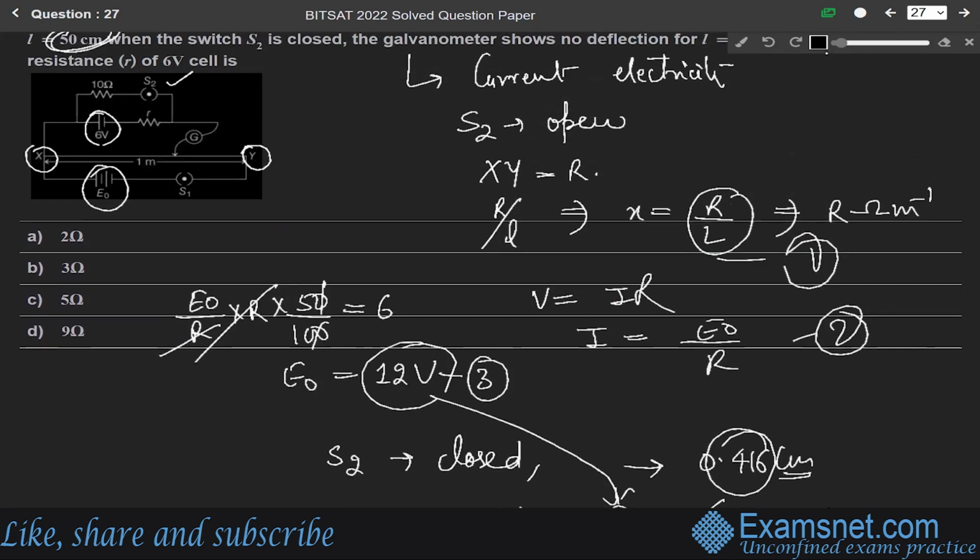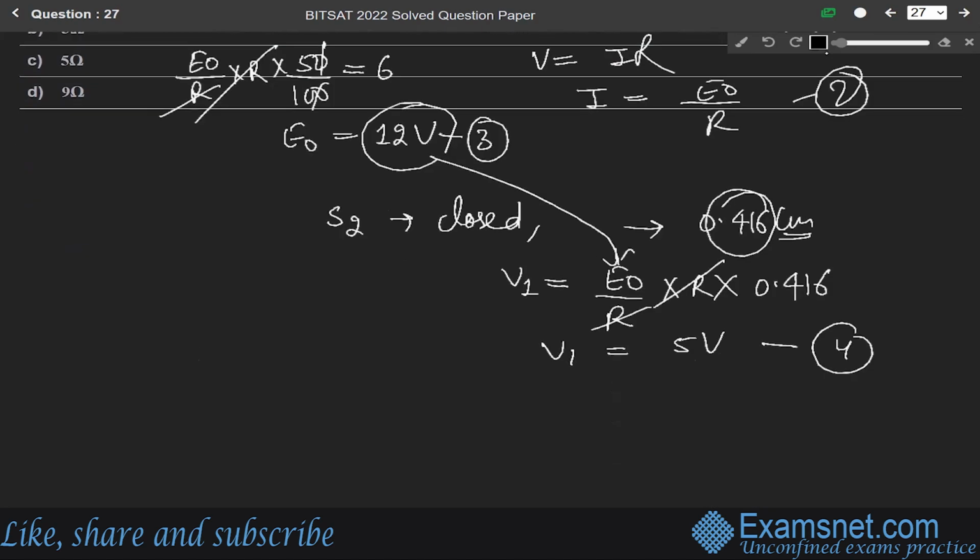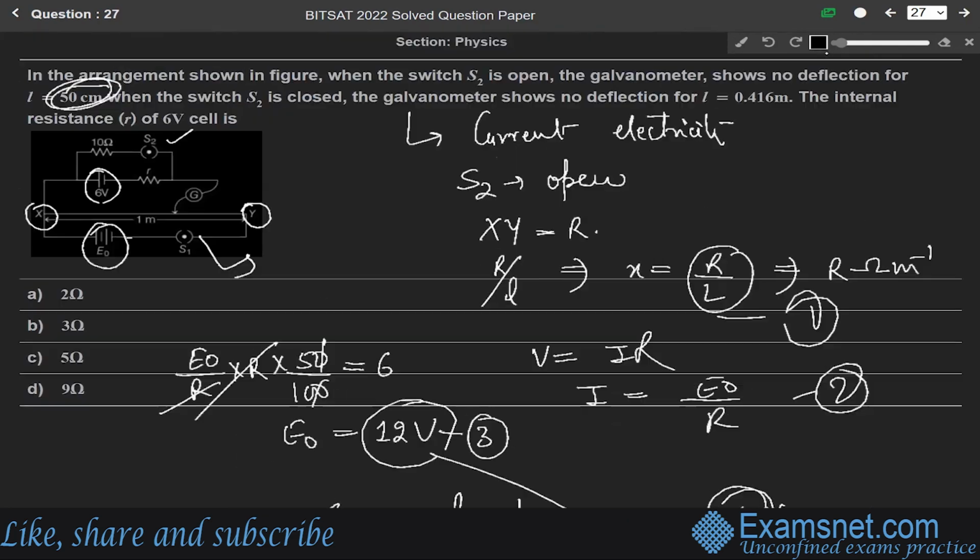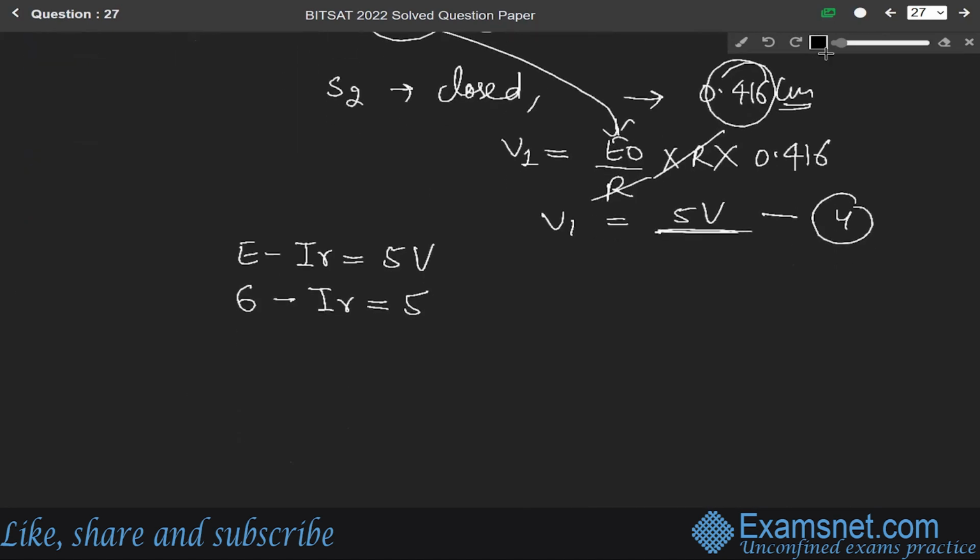So from this, we can write E minus IR. We can write E minus I into r equals this 5 volt. E is 6 volt, so 6 minus IR equals 5 volt. So IR will be equal to 6 minus 5. So IR will be equal to 1. 6 minus 5 is 1.